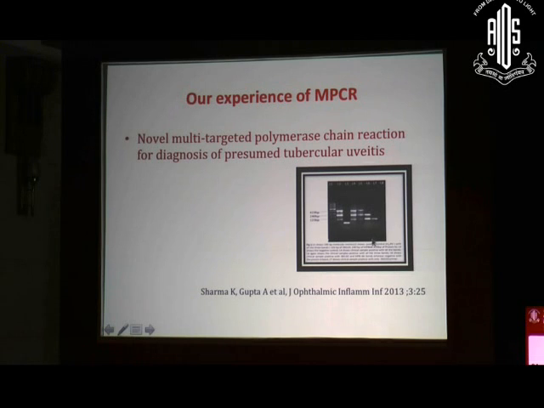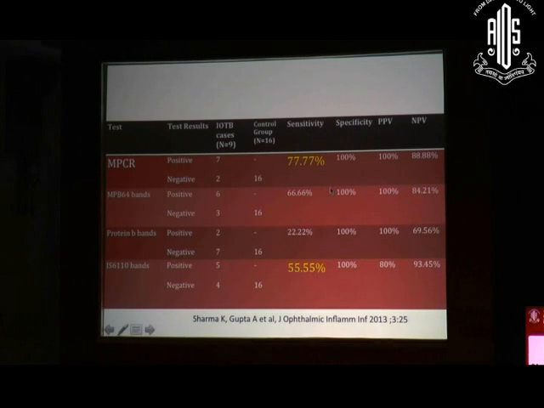As you can see, if all the 3 targets are present, it is positive for Mycobacterium genome. If any 2 are present, still it is positive. If any one is present, it is positive for Mycobacterium. This is a very initial study which we published last year in January. When we used multiplex PCR, there was enhanced sensitivity up to 77.7%.